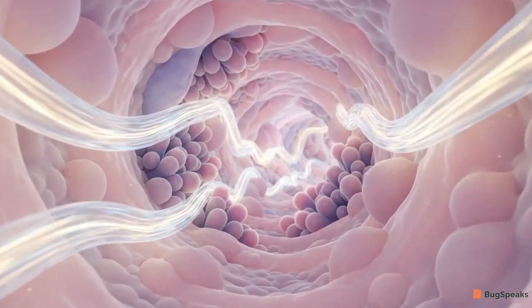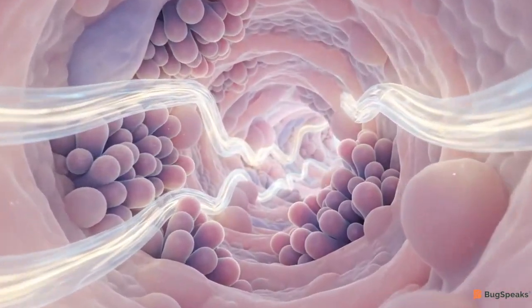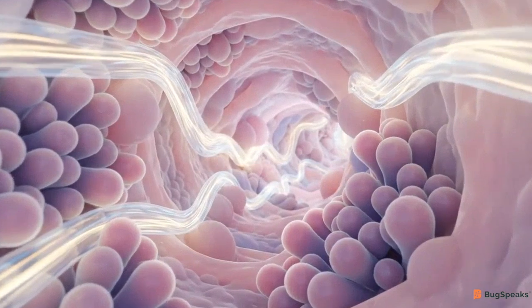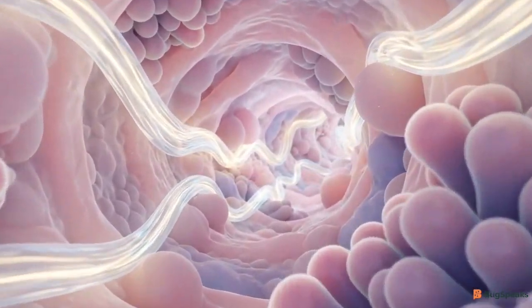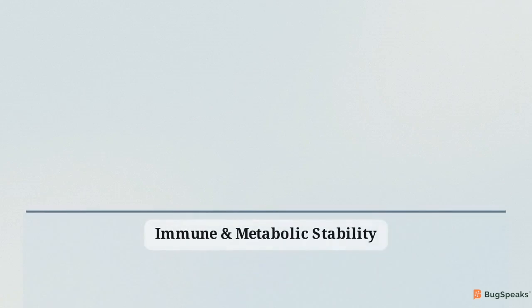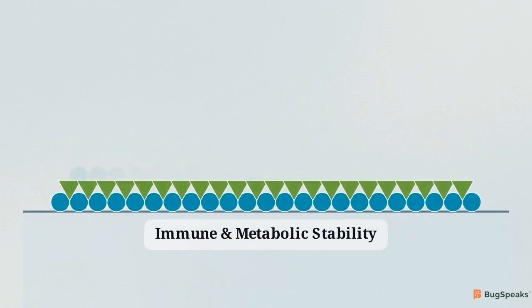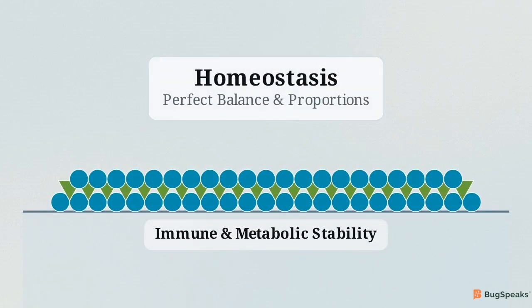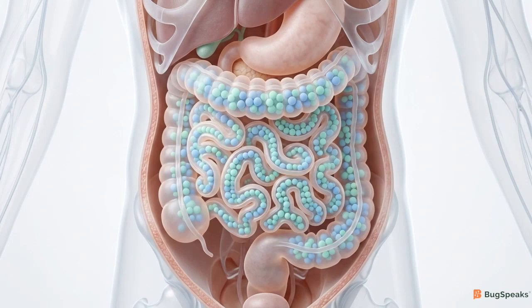The human digestive tract is a vast, interconnected microbial ecosystem. This environment functions as a nutrient circulation system, where shifting bacterial populations dictate the state of our systemic health. Our overall metabolic and immune stability depends on the balance of these microscopic communities. When these populations are in equilibrium, the body remains resilient.